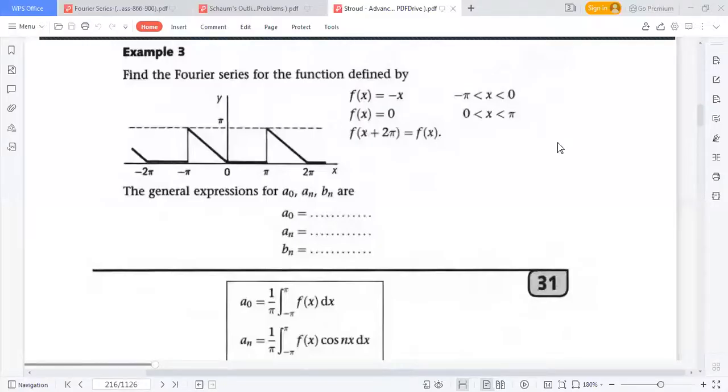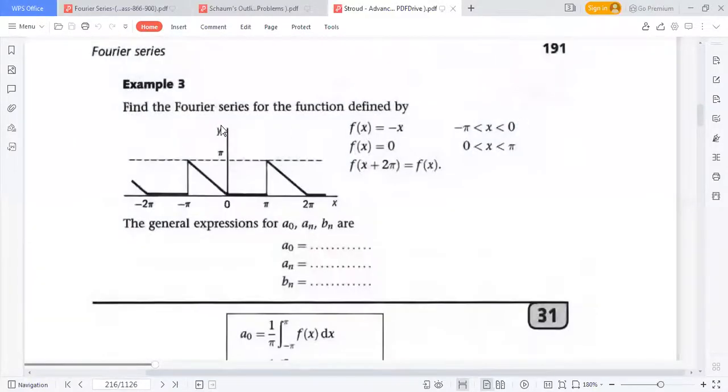Same example, now find the Fourier series for the function defined by f of x equals minus x if x lies between minus pi and 0, and f of x equals 0 if x lies between 0 and pi. Here the period is twice pi. This is the graphical depiction for every value of x, minus pi, minus twice pi, we get this.